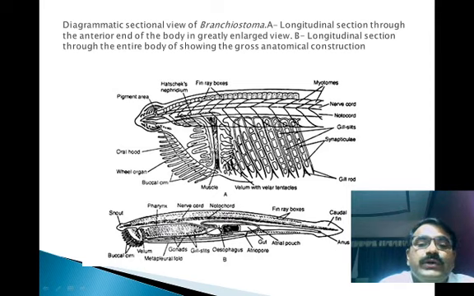This diagrammatic presentation clearly shows the mouth with the oral hood guarding it, and in the buccal cavity the velar organs. These velar organs are used for filter feeding. For your information, Amphioxus are filter feeding organisms.